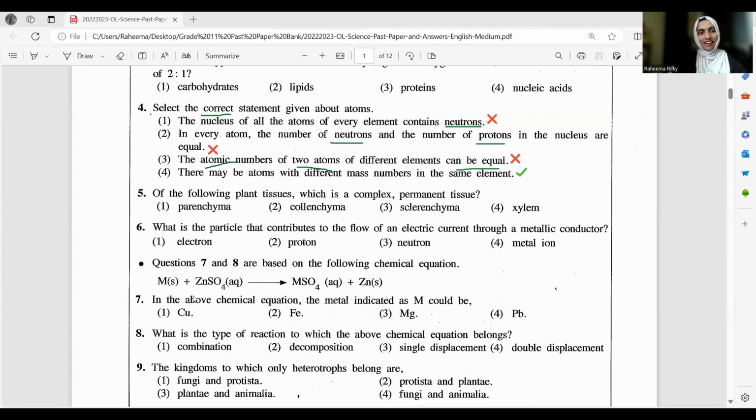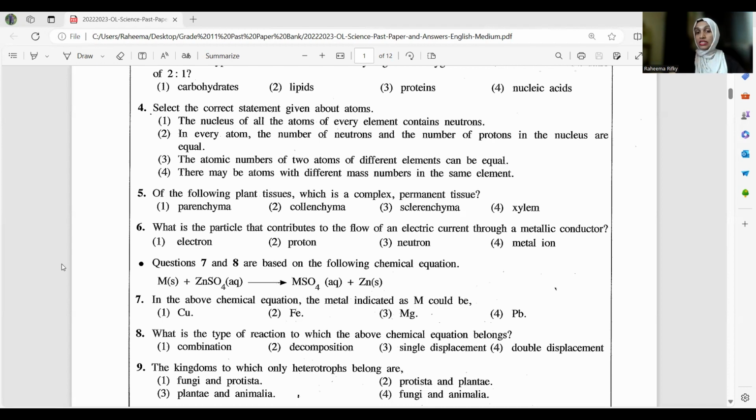The last question of the day. Right. The fifth one: of the following plant tissues, which is a complex permanent tissue? Now in the syllabus, we are learning about plant tissues and a kind of flow chart, but I'm not going to go through the whole flow chart. I'm talking about it now because the question asks about complex permanent tissue. Plant tissues can be divided into complex permanent tissues and simple permanent tissues. For simple permanent tissues, we have 3 examples. For complex permanent tissue, we have 2 examples. Some of the examples can be seen in these answers, so you can directly get the answer.